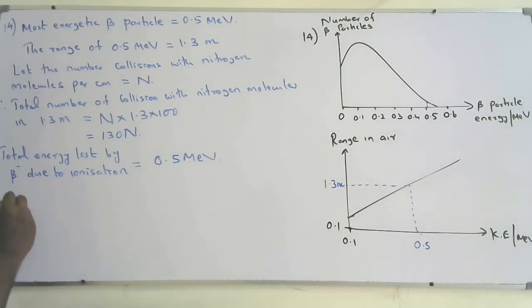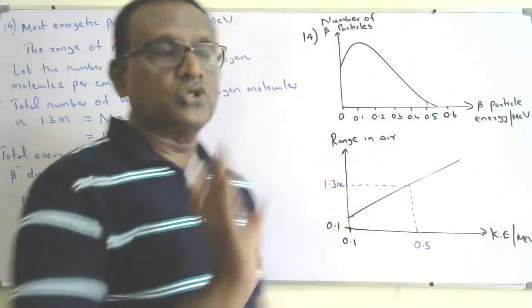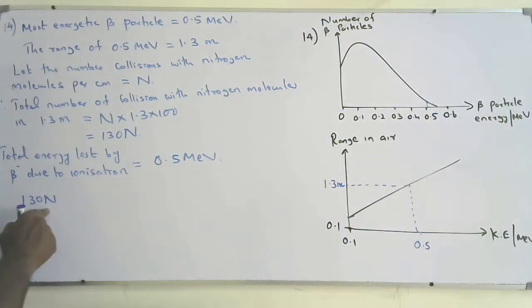So 130 n is the total number of nitrogen molecules it collides with when it travels through 1.3 meters.